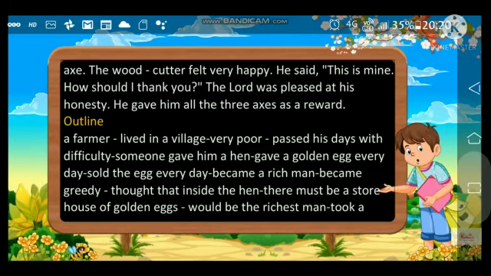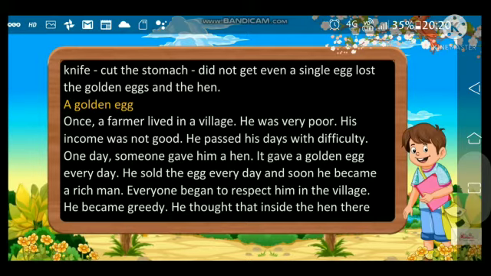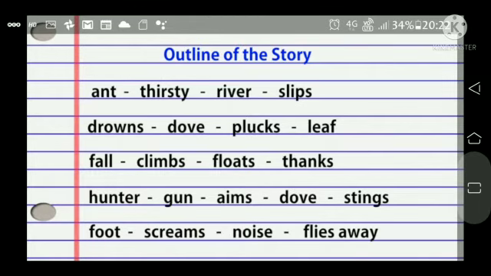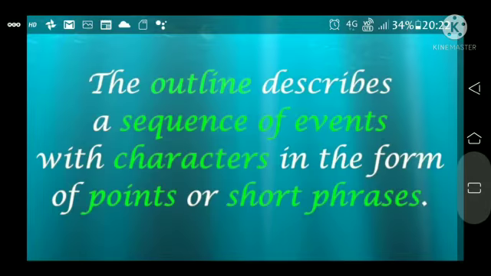Now there is the outline of another story, the golden egg. Read it carefully and you can write it in a good manner. Now see the outline of the story. This you have to make on your own. It is: ant, thirsty, river, slips, drowns, dove, plucks leaf, falls, climbs, floats, thanks, hunter, gun, aims, dove, etc. Now see, the outline describes a sequence of events with characters in the form of points or short phrases.